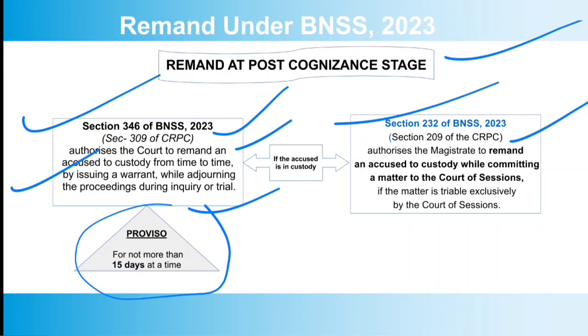Now it is to be remembered that such remand under 309 and 209 can be there only when the accused is in custody, not when he is already on bail. If he is already on bail, then no occasion arises that he is to be remanded. But if he is in custody, then 309 provides that if the court is adjourning the proceedings, the accused can also be remanded, but not for more than 15 days at a time.